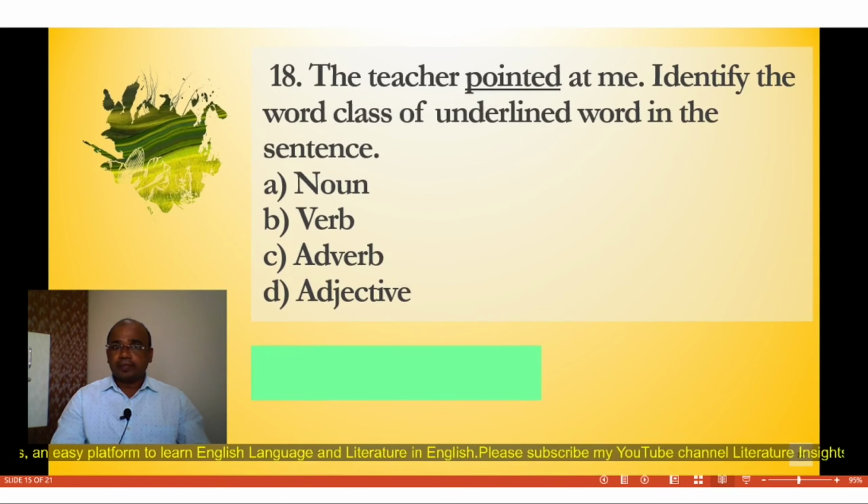Question number 18. The teacher pointed at me. Identify the word class of the underlined word in the sentence. So here in this sentence, the teacher pointed at me, you have to identify the word class of pointed. Again four options. A. Noun. B. Verb. C. Adverb. D. Adjective. And the correct option is B. Verb. So pointed is a verb.